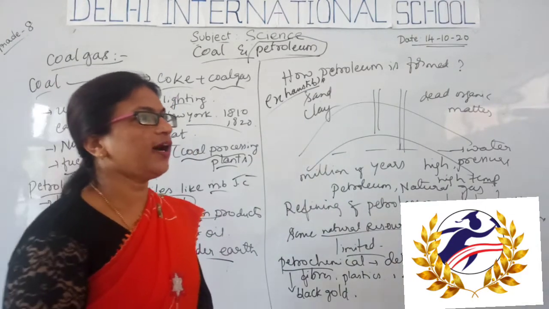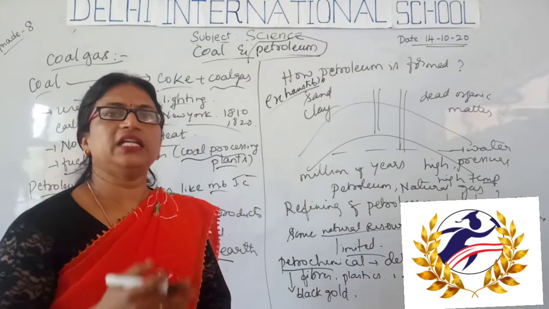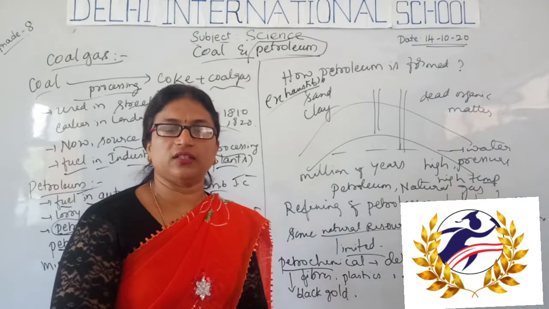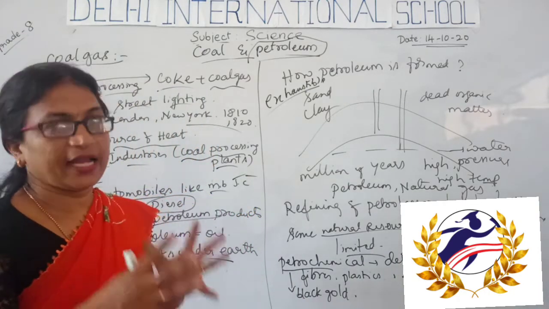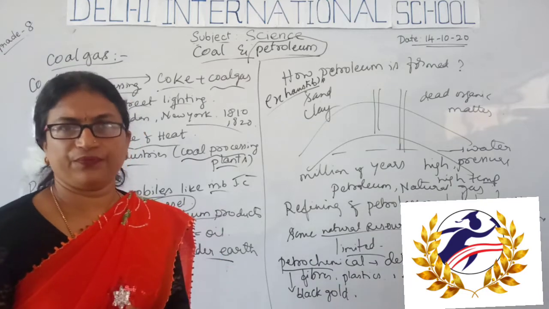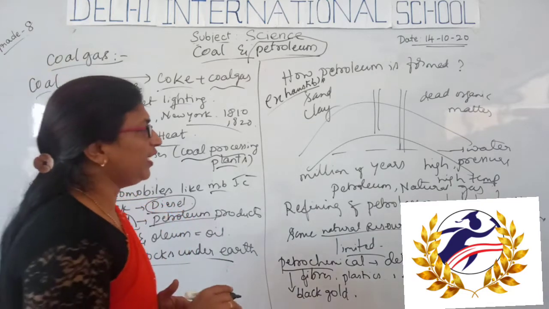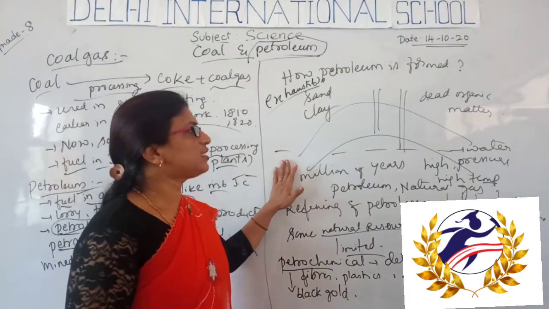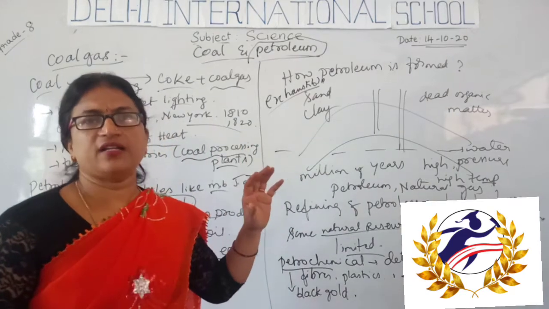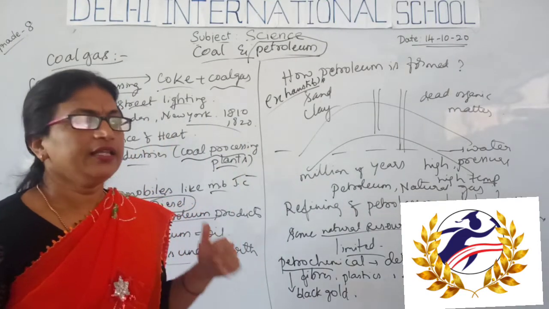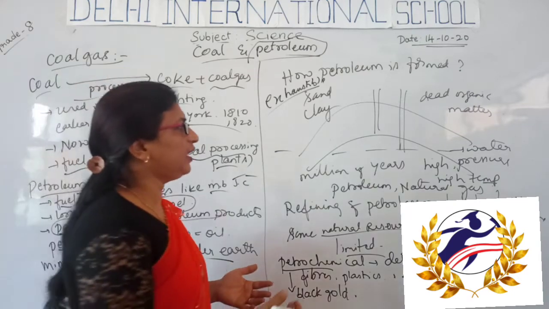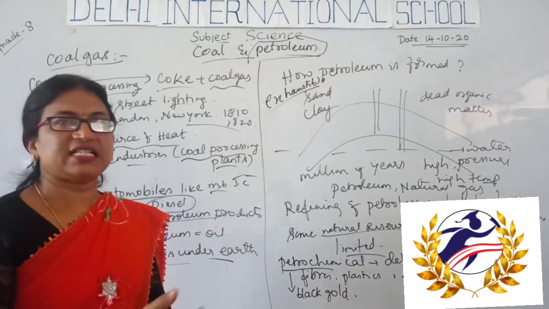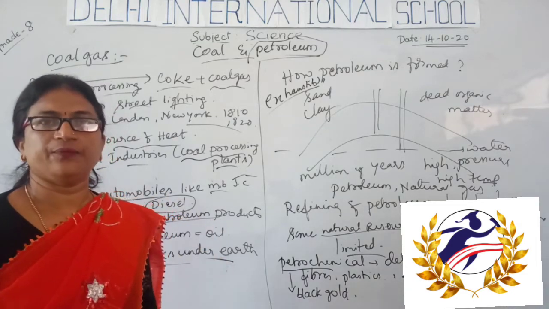I said coal is obtained from dead and decayed organic matter buried inside the earth. Due to pressure and high temperature, it converts into coal after millions of years. In the same way, in seas and oceans, when aquatic animals and plants die, they decay.